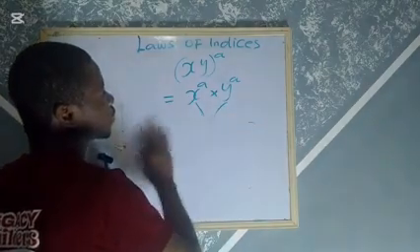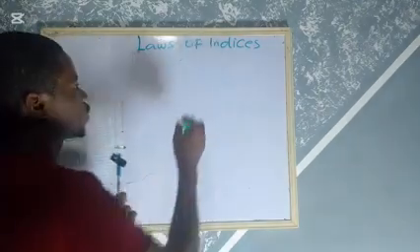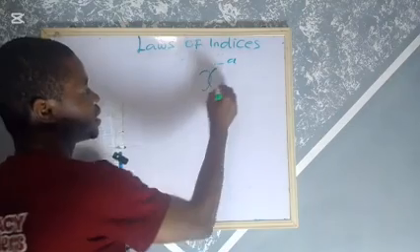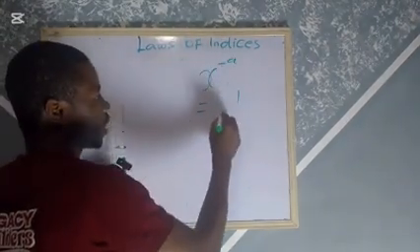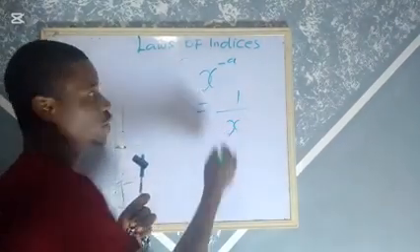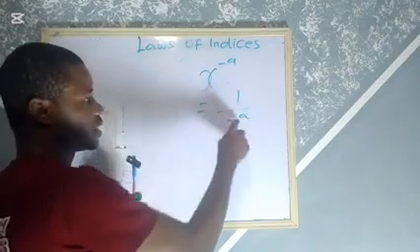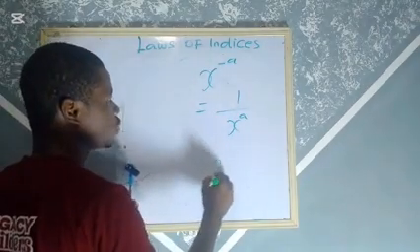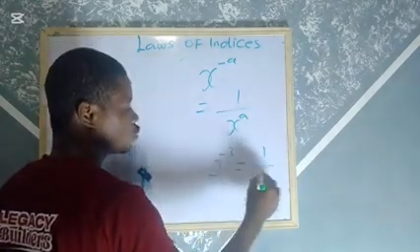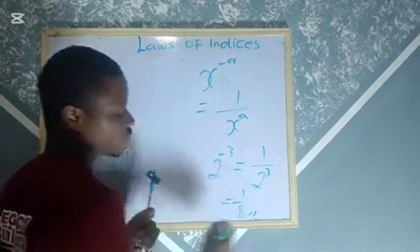So another rule I would love to explain is the negative index rule. That is, if you have something like x to the power of minus a, please, this is the same as 1 over x to the power a. You see this minus, change it to 1 over, then this x becomes the denominator, then the a you put here. Take note of it. So it means if I have something like 2 raised to power minus 3, it is the same as 1 over 2 raised to power 3, which is 1 over 8.